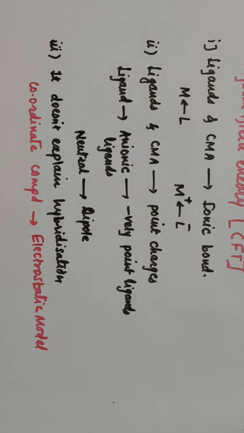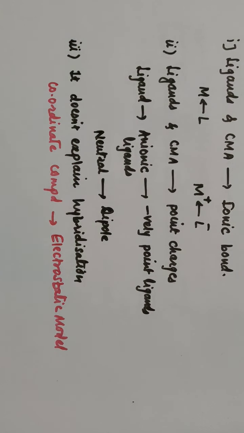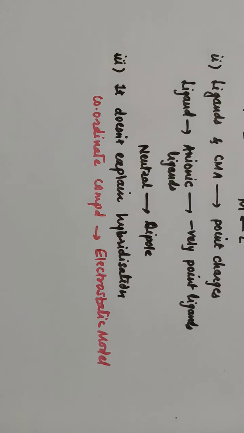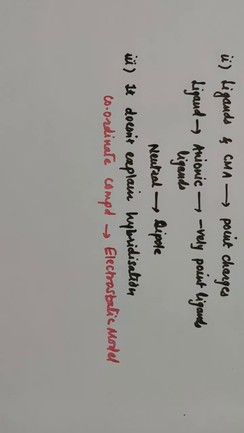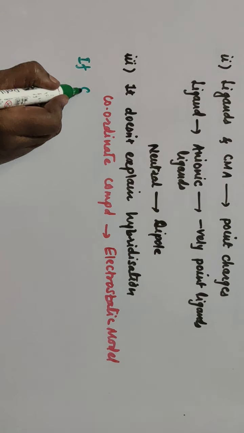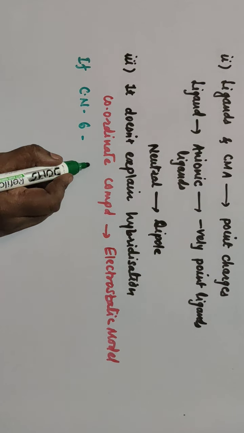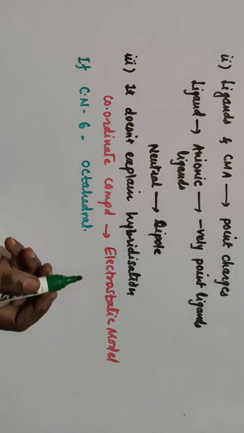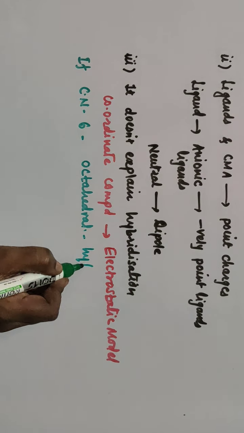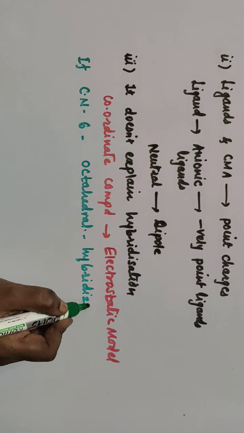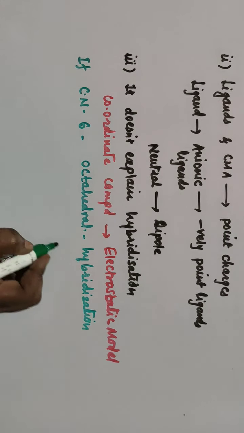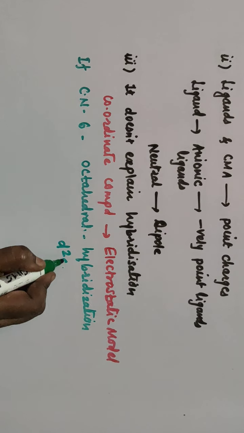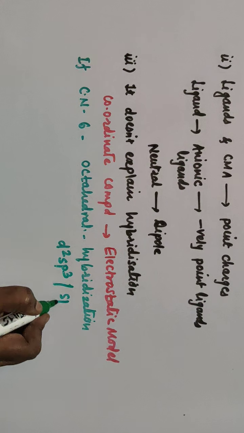If you consider the octahedral complex, that means the coordination number is 6, then the geometry is octahedral, you know that. And hybridization is also well familiar to you. We have seen already in the valence bond theory. So hybridization is either d2sp3 or sp3d2.